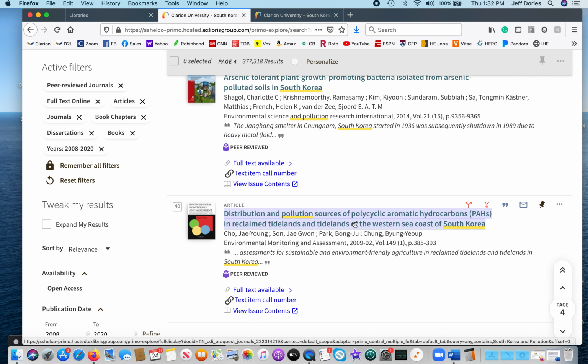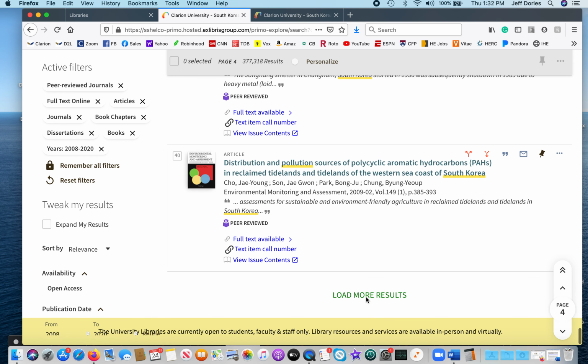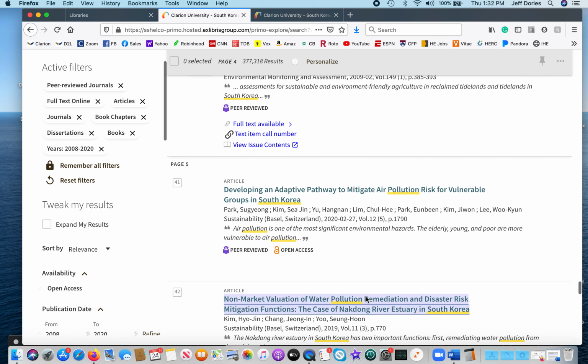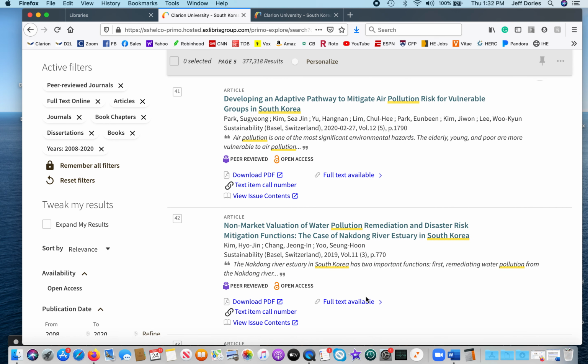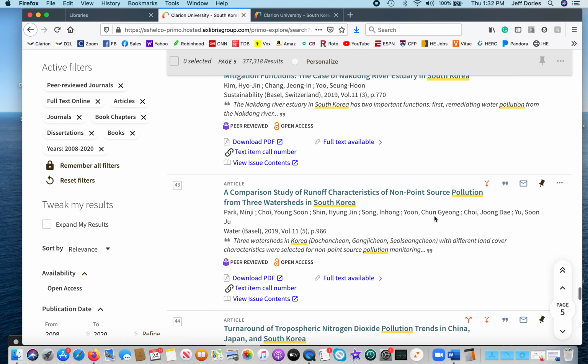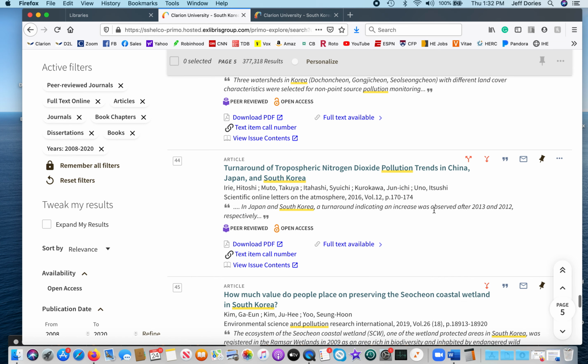The advice I would give is to not get too married to what you had on the outline. If you're like, oh man, I'm not seeing anything that I want on this exact thing, but I'm seeing all this stuff on the economic impact or something else, well, just adjust. Just switch one of your subtopics, right? That would be fine. I'm just going to go through this one and then we'll switch to air pollution.